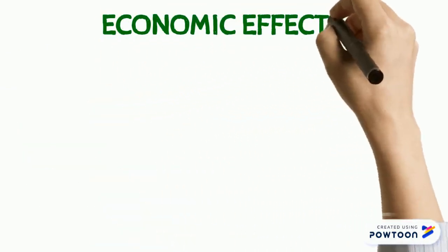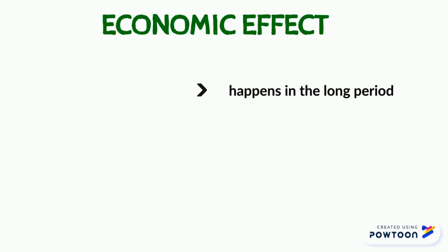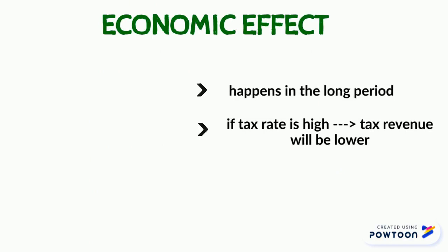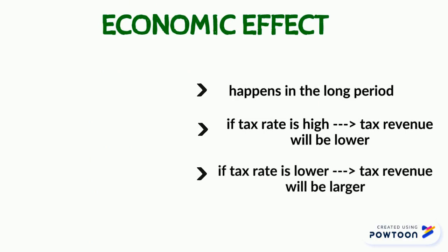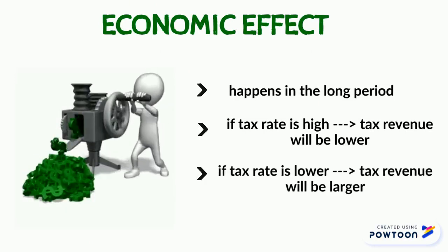The curve on the right has an economic effect, which happens in the long period. If taxes are higher than the maximizing point, people will leave the country, they won't participate in activities, and companies will make tax evasion and tax avoidance.